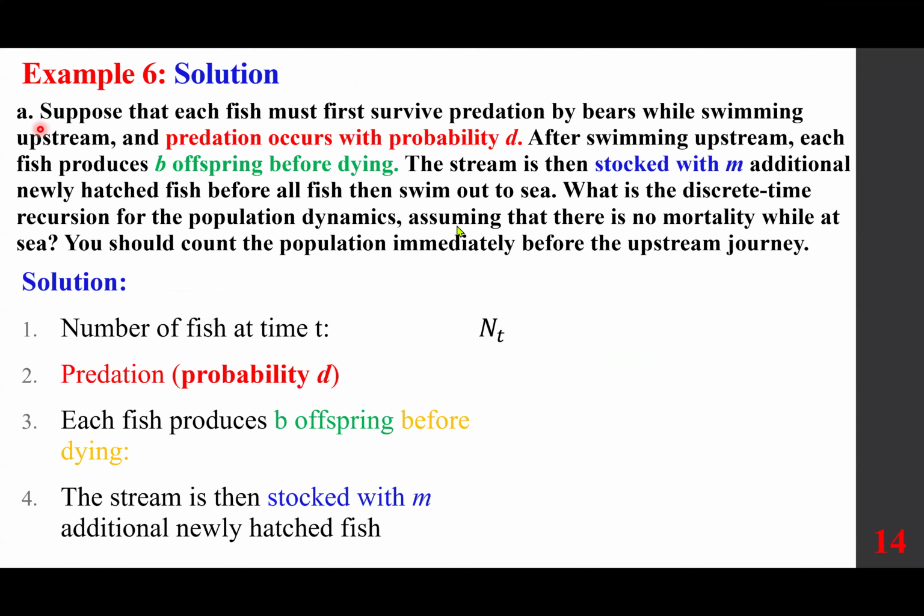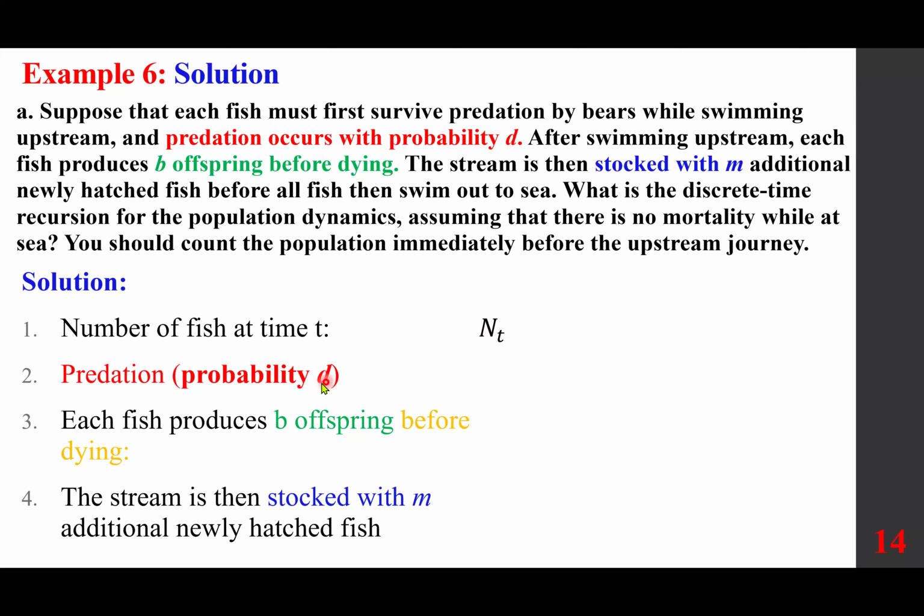The first part. So here's the question that was discussed. Number of fish. How many do we have to begin with? We don't know. X, Y, Z. Let's call it N sub T. Predation with the probability of D. So the very first thing that happens, predation occurs with the probability of D.